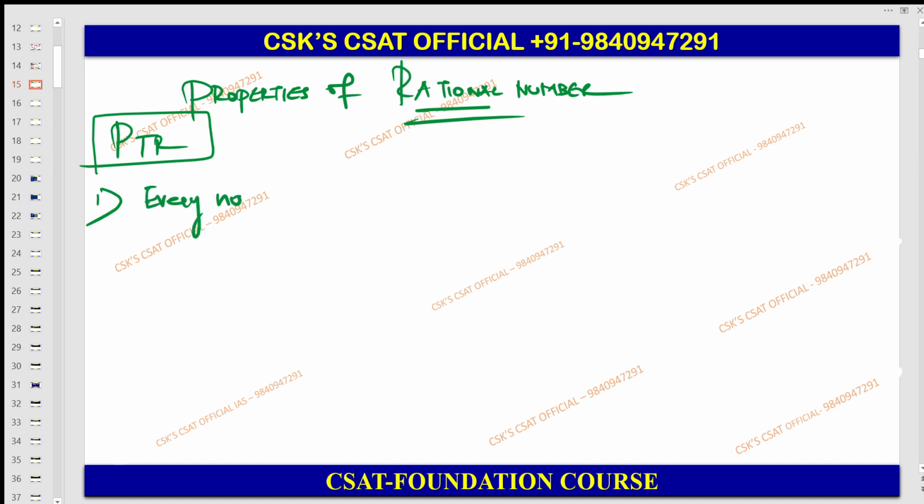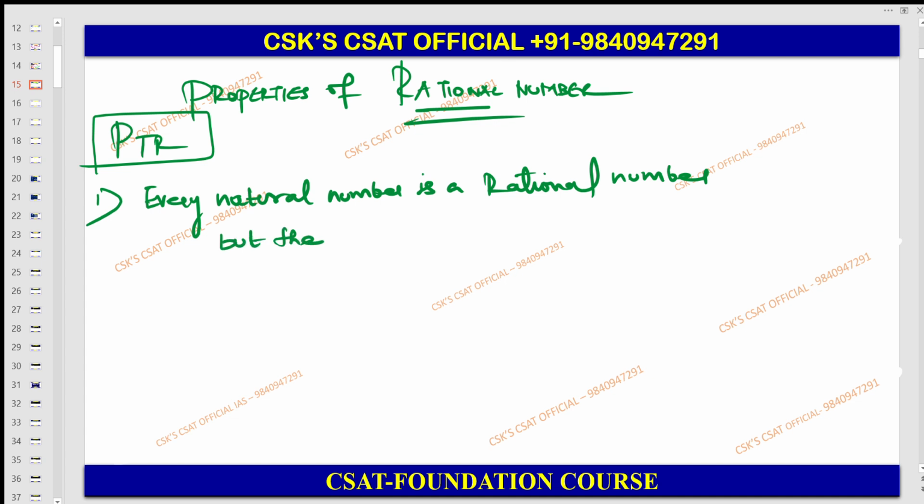Number 1. Every natural number is a rational number. Please understand, every natural number is a rational number. Whether the reverse is true? No. The reverse is not always true.